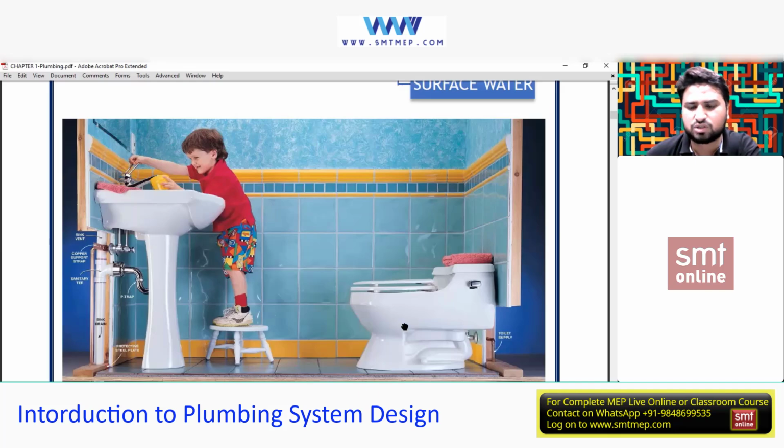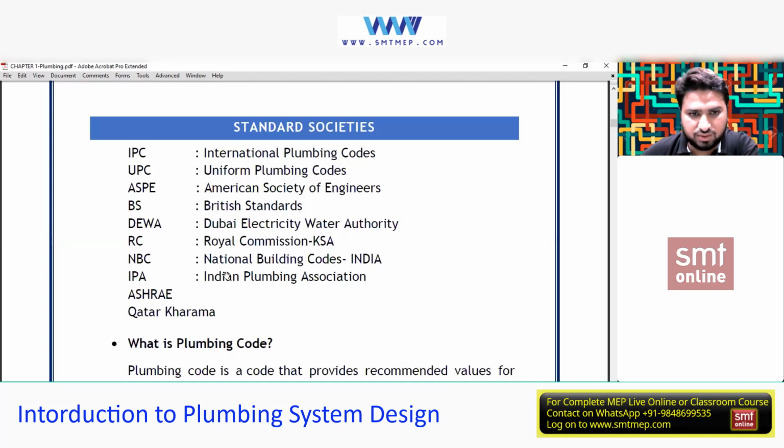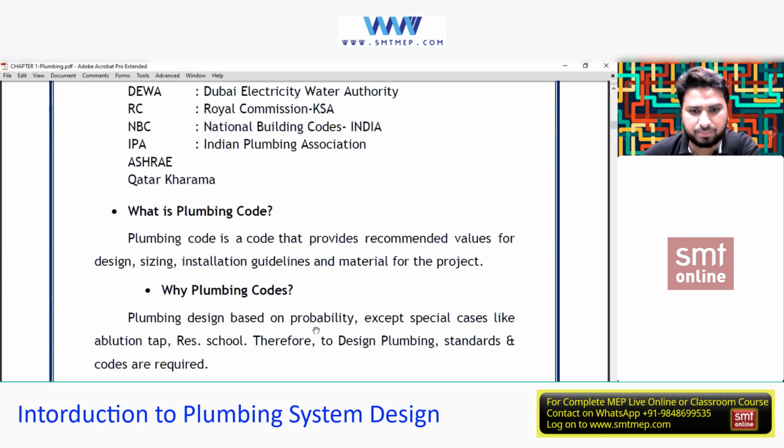This was the example, just two fixtures, might be 3 or 4 fixtures. Out of 5, I might only use 2, not more than that. So that is the chances. And the values we see in the application handbooks are based on probability. Yes or no? Yes, sir. So plumbing is always designed based on probability, except special cases.